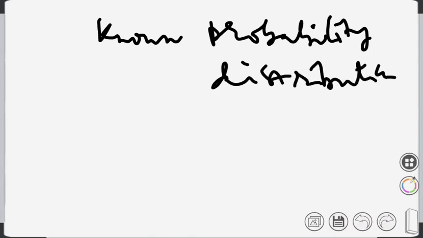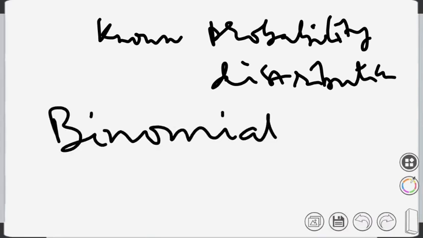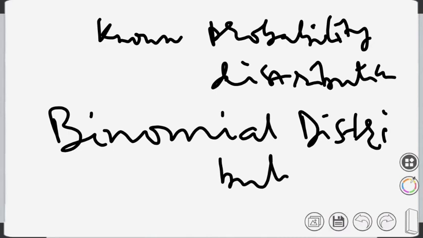So the first known probability distribution that we use is called binomial distribution. What is the meaning of the term bi?